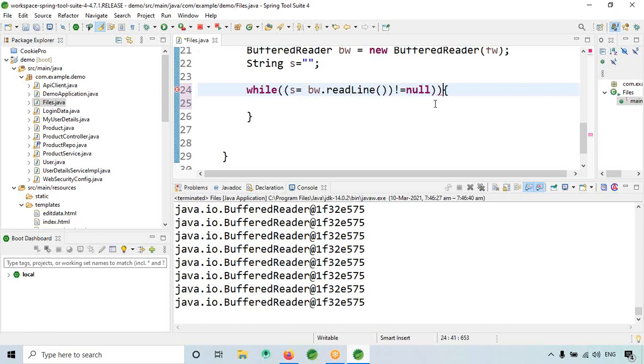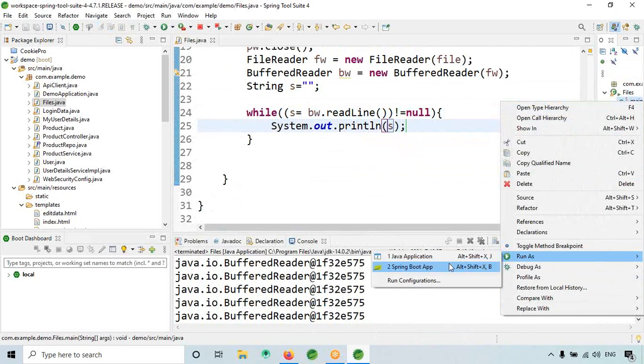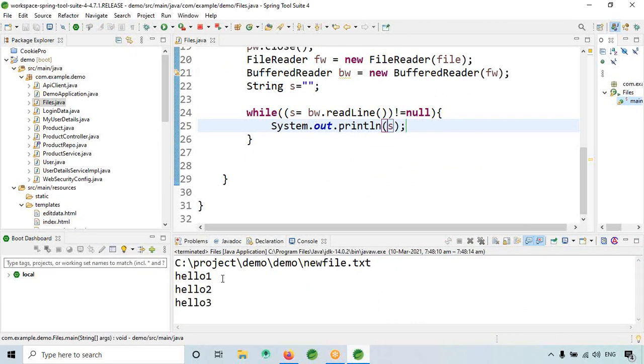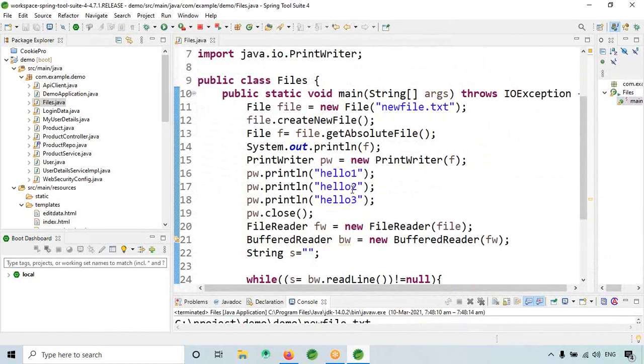So if that buffered reader is not equals to null, then you print s, like this. Yes, see, it is printing hello1, hello2, hello3. So this is how we can deal with files.